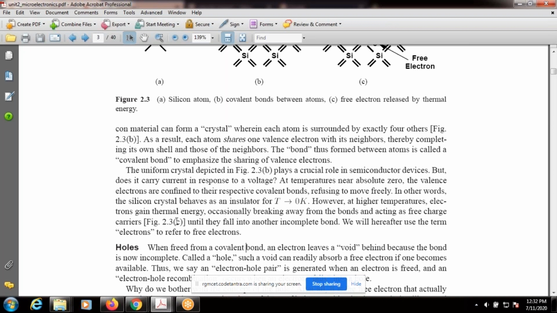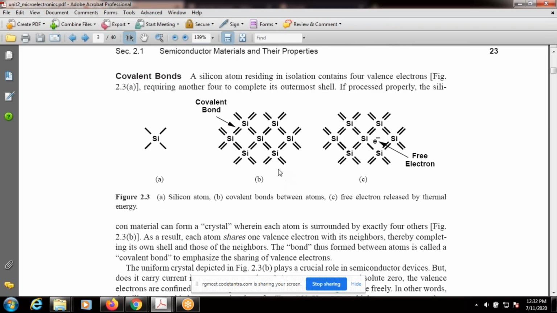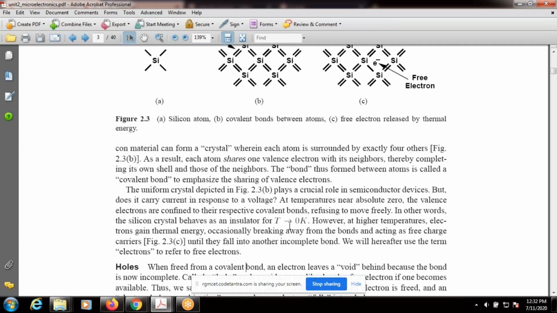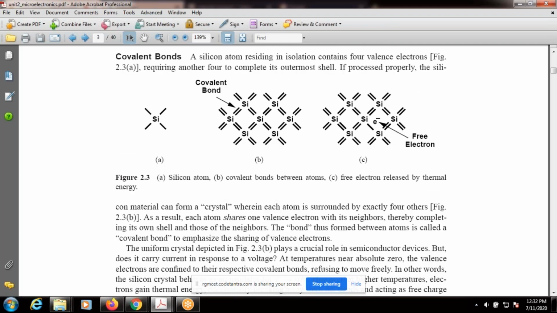In a silicon crystal at 0 degrees Kelvin, it behaves like an insulator. All electrons are bonded with their neighboring atoms so that no electron breaks the covalent bond.